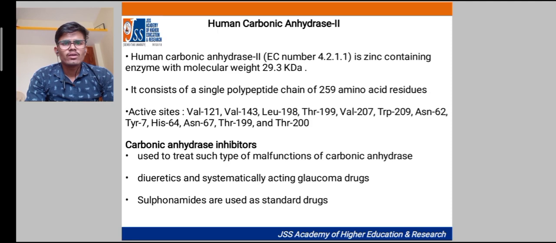Coming to carbonic anhydrase inhibitors, carbonic anhydrase inhibitors are used to treat the malfunctions of carbonic anhydrase. They are primary sulfonamides which have been clinically used for more than 50 years as diuretics, and they act systemically as glaucoma drugs. Sulfonamides are nowadays used as standard drugs.